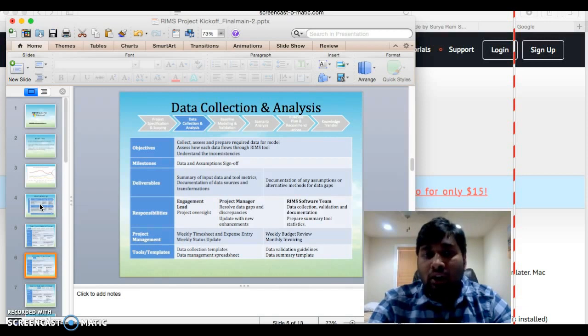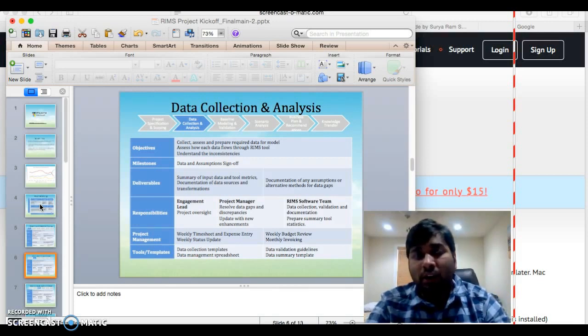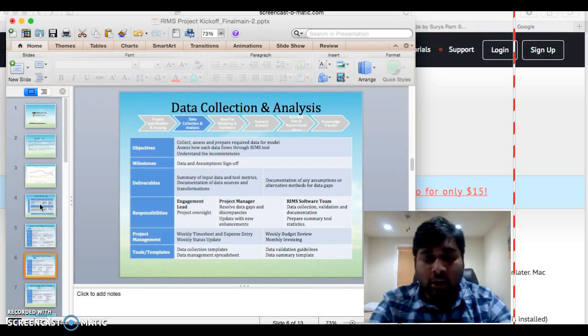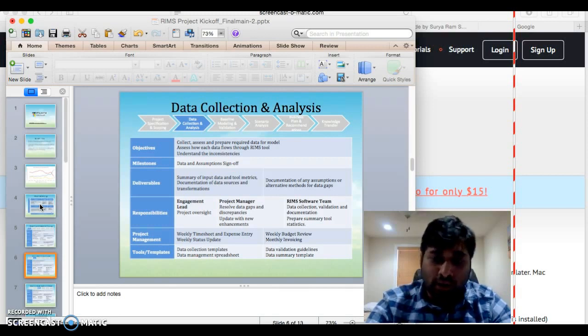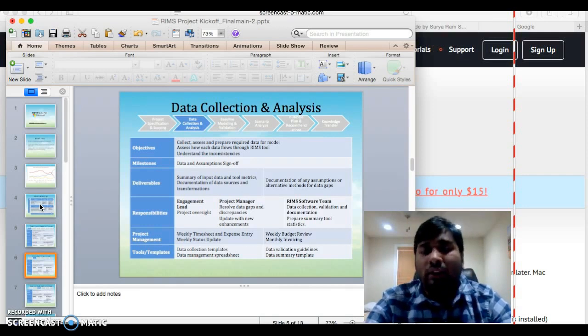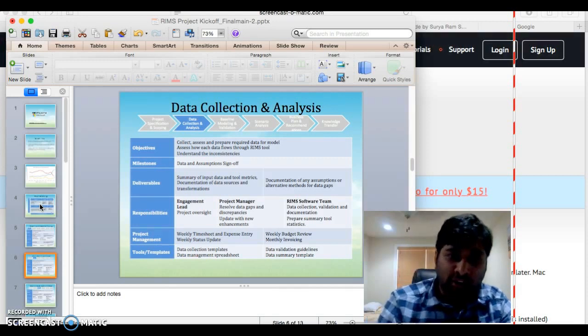The deliverables are that we input the data into the database and find out if there are any gaps. Again, this has all the people who have been working in the previous project specification scoping. We have a team lead who does the code review of all the code that has been written, and if the development team gets stuck, he is going to engage and help them. Again, you're going to see me as a project manager come up with all the data gaps and discrepancies after talking to the vendors and see if everything is going as smoothly as possible. We are again monitoring the timesheets, updating the status, and going to give a demo to the vendors by the end of this phase.